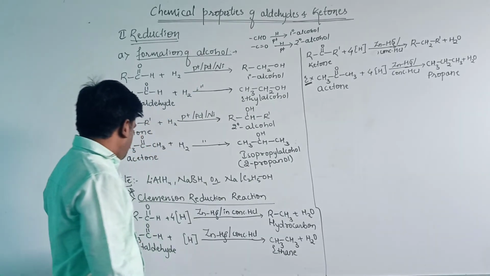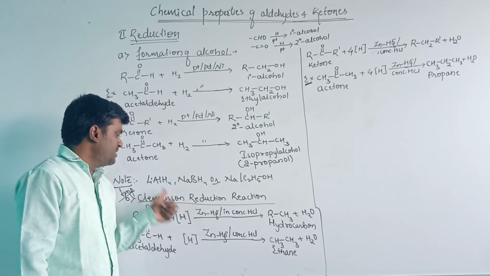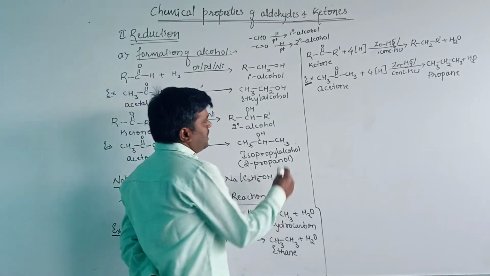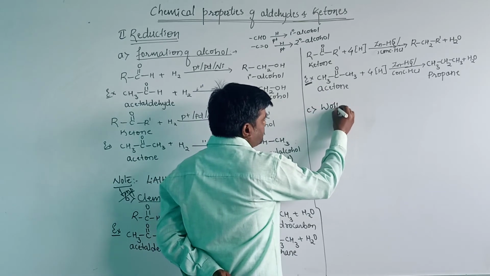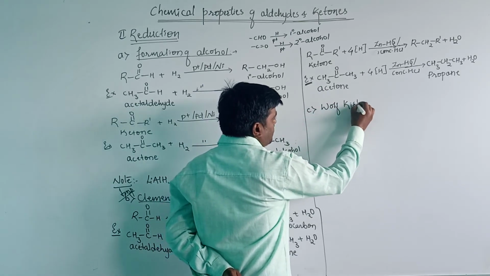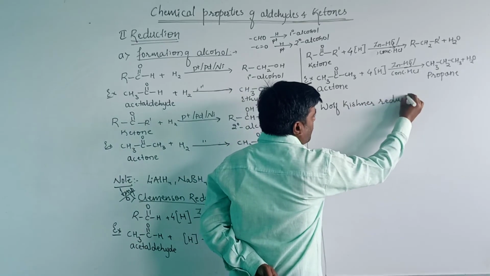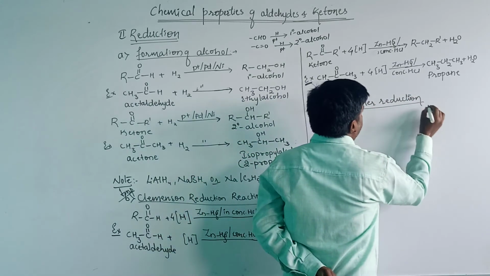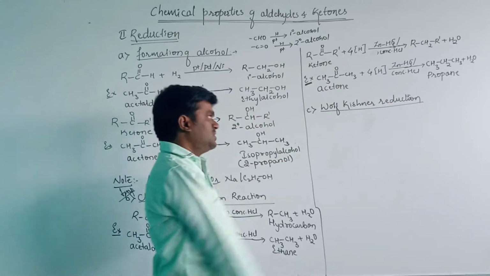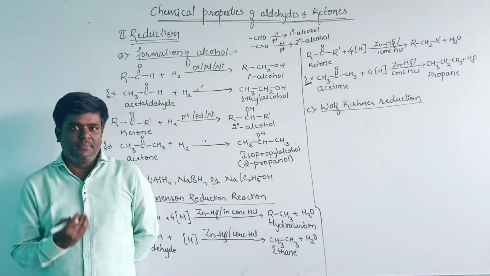The important one, the Clemmensen reduction reaction, is important for the examination. Name the reaction. Another name reaction, that is the third one, is the Wolff-Kishner reduction reaction. This reaction also undergoes reduction to form the hydrocarbon.